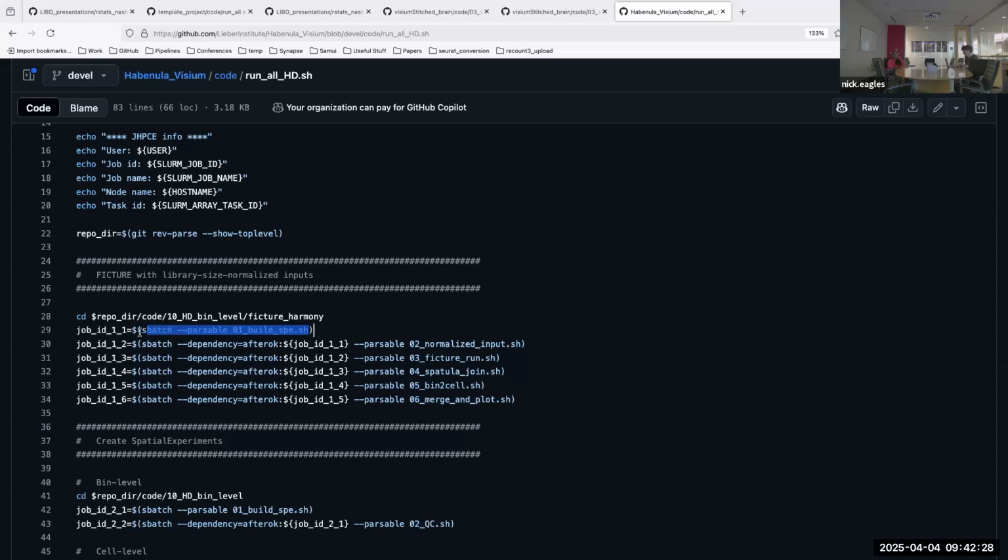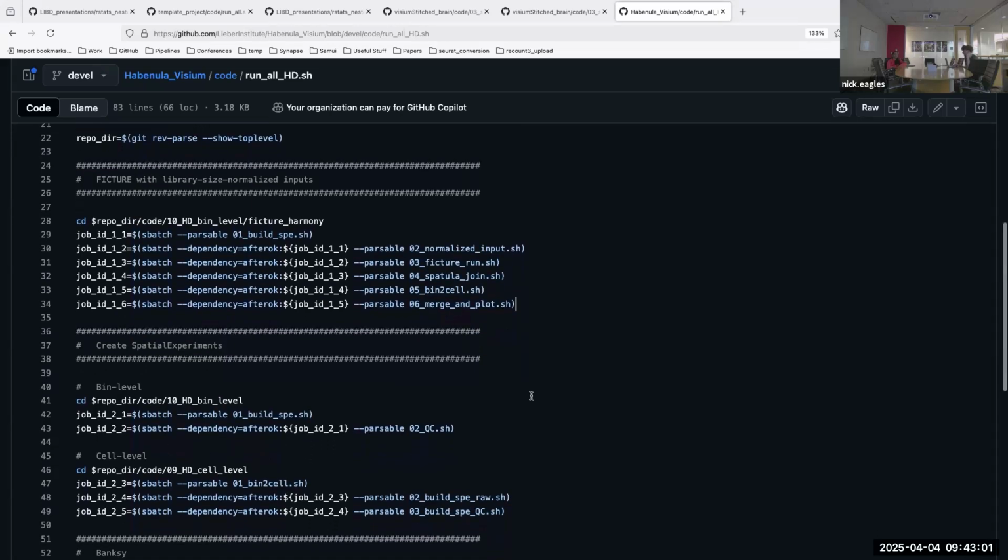We're just using this syntax to grab the job ID, and then after that, we're using this dependency to grab the job before it. And then one way you can keep this organized is you can use a variable name that has the high level step number, which is the first one, and then the lower level step number. So we have 6 different lower level steps for this first high level step. And that can make it easier to insert things into your workflow. So that's a general idea. That's something that's worked for me, even in a more complicated project.